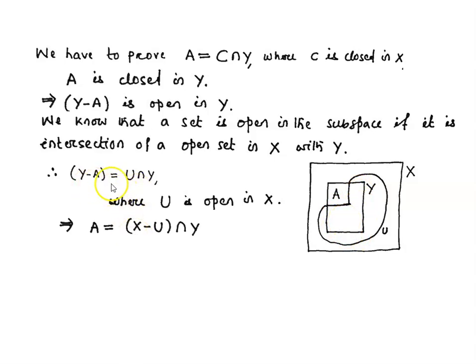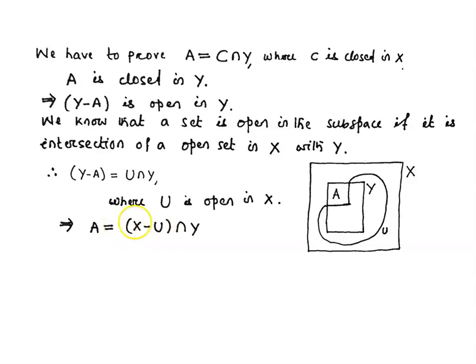Now from Y minus A is equal to U intersection Y, we can write down A is equal to (X minus U) intersection Y. Here this X can be written as X minus U, this portion, intersection Y is equal to A. Now this U is an open set in X. So complement of U is closed in X.